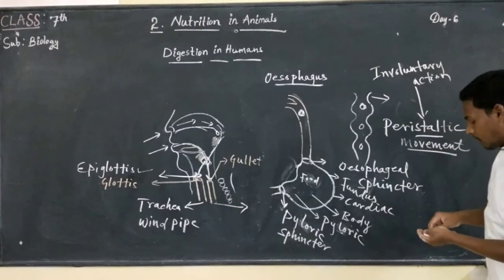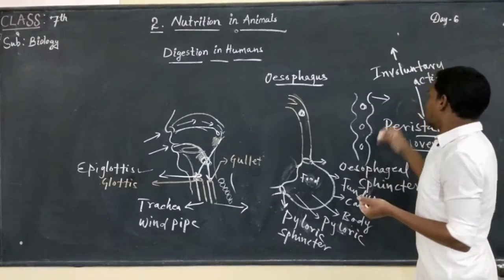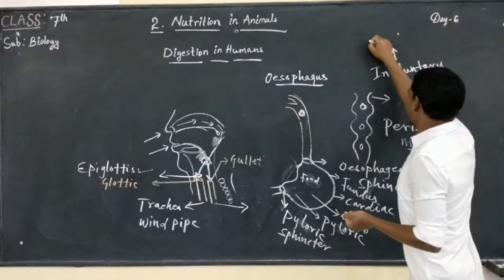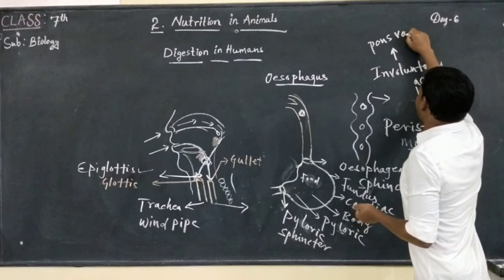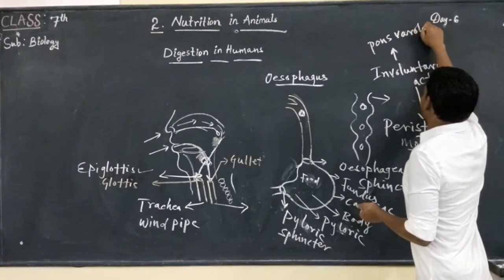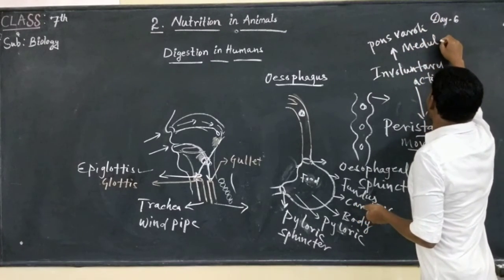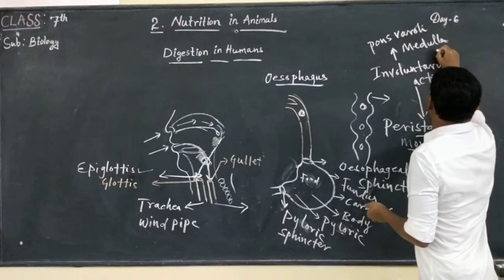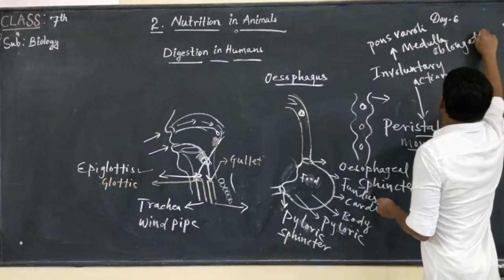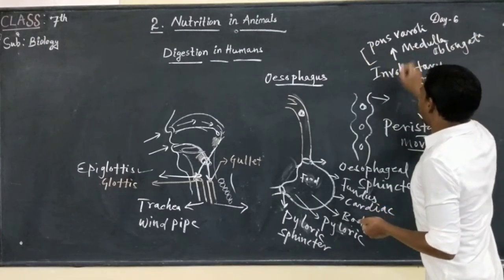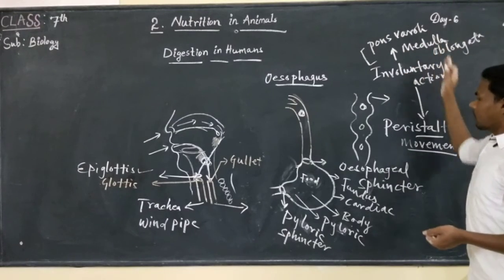It is controlled by the part of our central nervous system known as the pons varolii and medulla oblongata. Involuntary actions are controlled by the medulla oblongata and pons varolii.